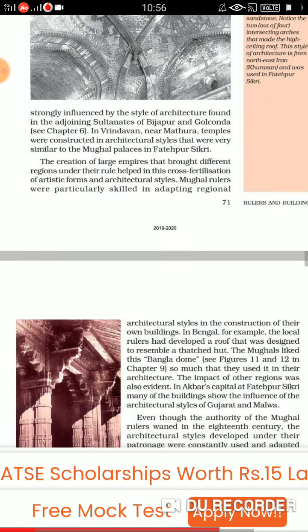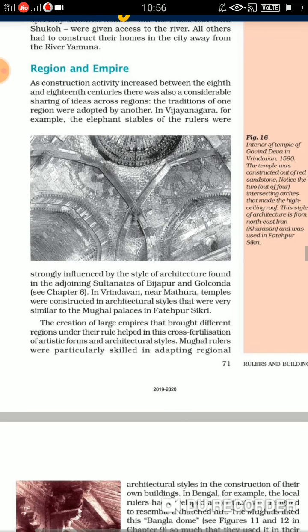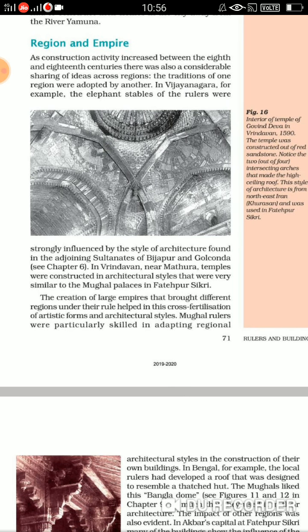Now the last topic of the chapter is, children, region and empire. Fine. Now, as construction activity increased between the 8th and the 18th centuries, there was also a considerable sharing of ideas across regions. They were sharing each other's ideas. The traditions of one region were adopted by another. They were sharing the ideas as well as adopting the traditions of one another.